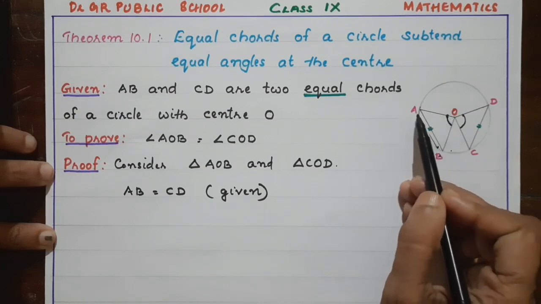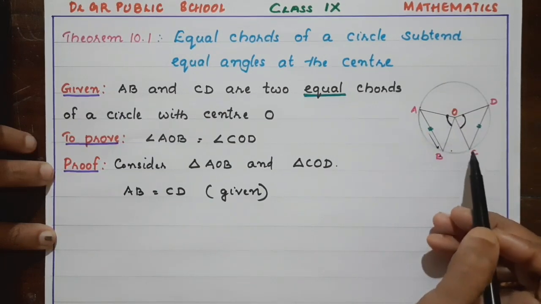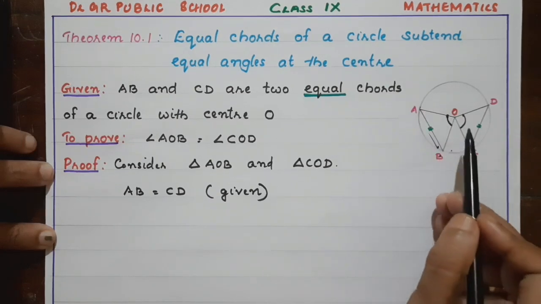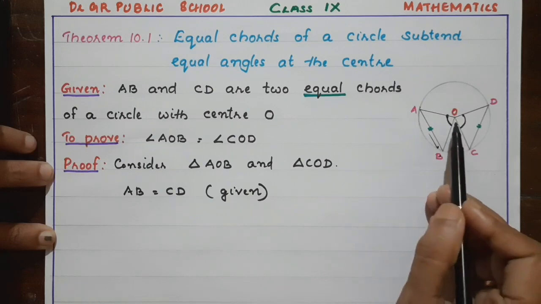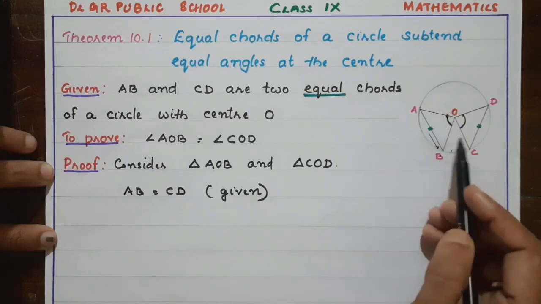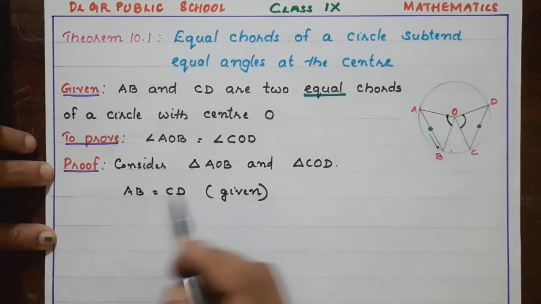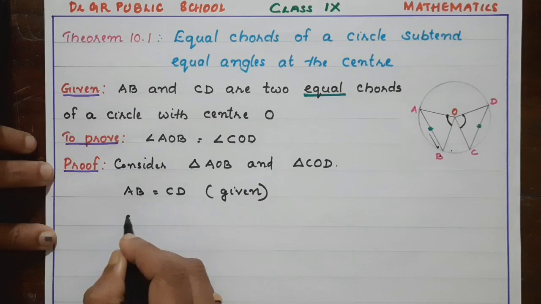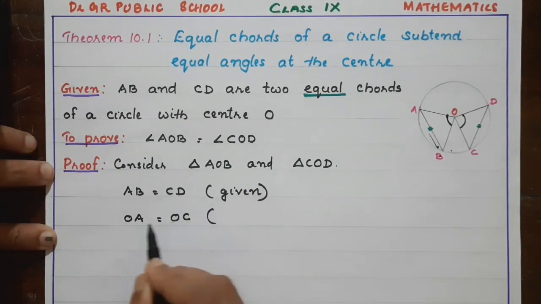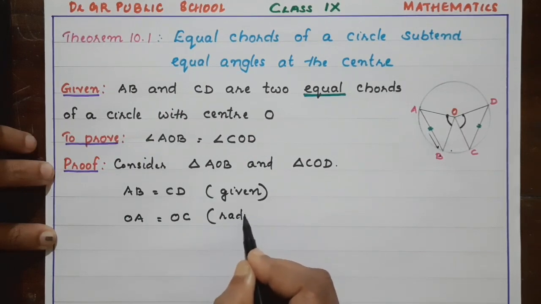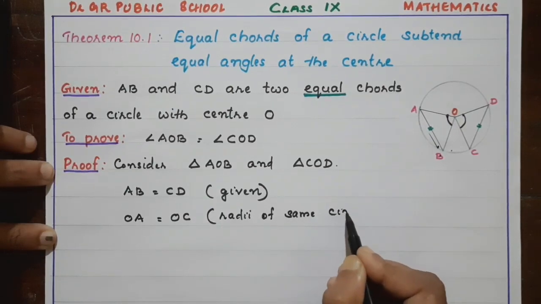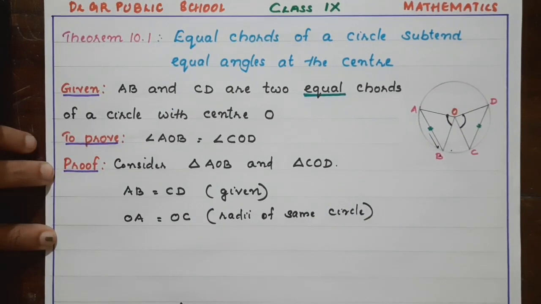Then what can we say? Yes, OA equal to OC. Why? What is this OA? Radius of the circle. OC is also the radius of that same circle. So in a circle, all the radii are equal, isn't it? So we can say OA equal to OC. Reason: both are radii of the same circle. Okay, children.